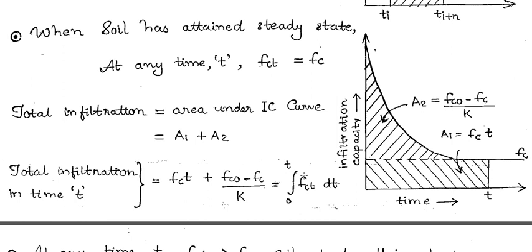If we see this graph, this is the infiltration curve, and the area under this curve will represent the total infiltration that occurred. This is the constant rate attained. From this point we take the area of the rectangle, and this will be taken as this value, where k is the already known infiltration constant.